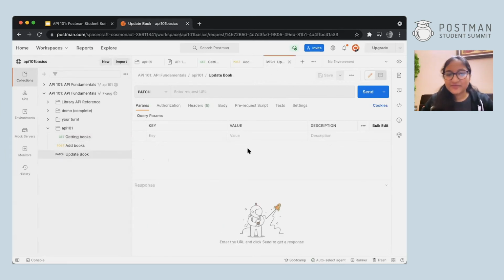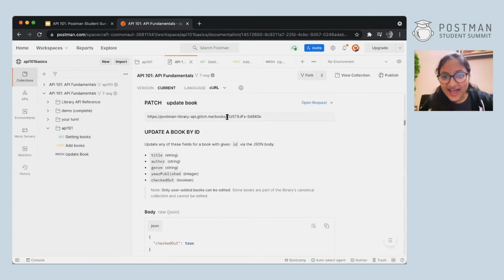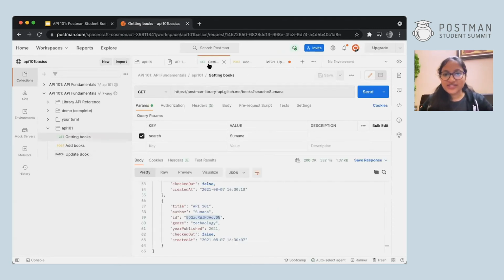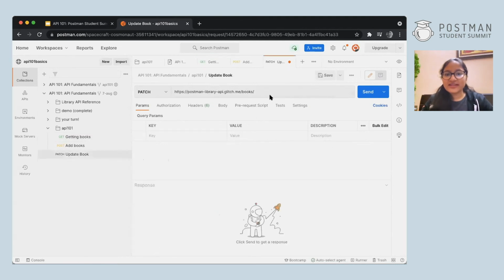So let's copy this ID, whatever book yours is, just copy that one and go to the patch request. Oh, before that, we have to add the endpoint and the path, right? So let's go back to the documentation and add this portion because this is just some random ID. This is not the ID of your book, right? So you will copy this entire thing, go to patch and enter the URL. Now enter the ID of your particular book so that you can change that particular book only. So I'll be using this one. Here's the ID and I'll copy it and I'll paste it over here.